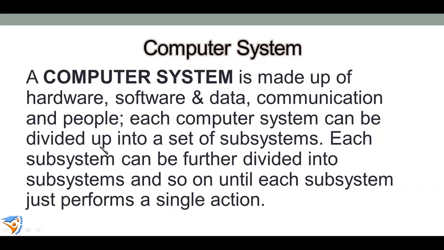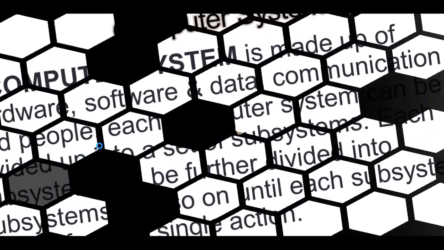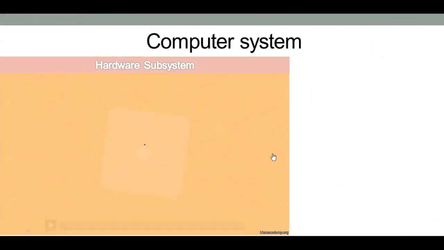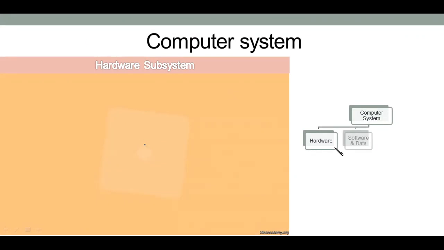For example, we know that a computer system is divided into hardware, software, communication, and people, and hardware is further divided into different subsystems.